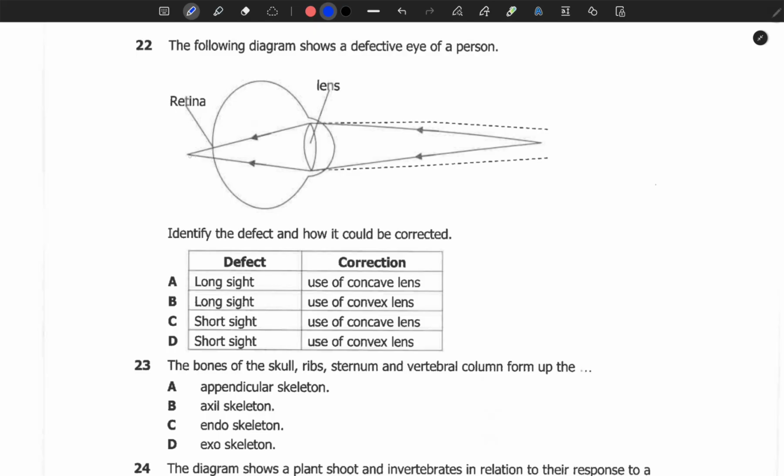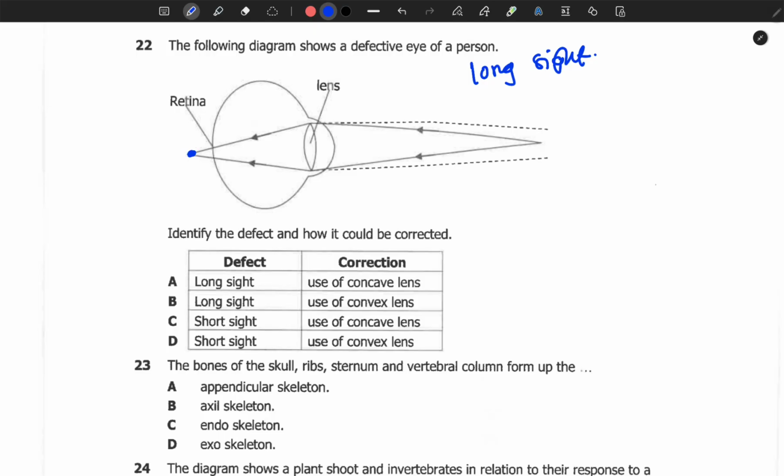So since the meeting of the rays of light is beyond the retina, this is known as long sight. So long sight is just a condition where a person can see a distant object but is unable to see a close by object. So what is really happening during this defect?